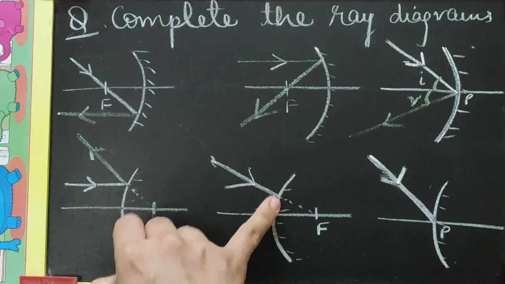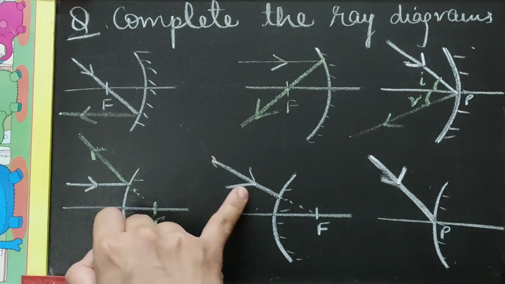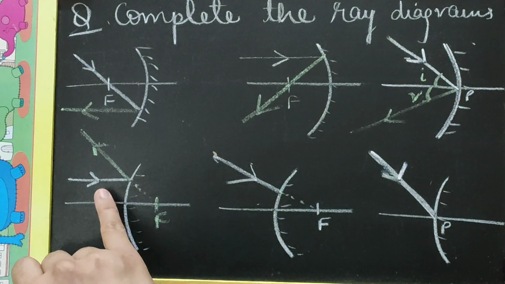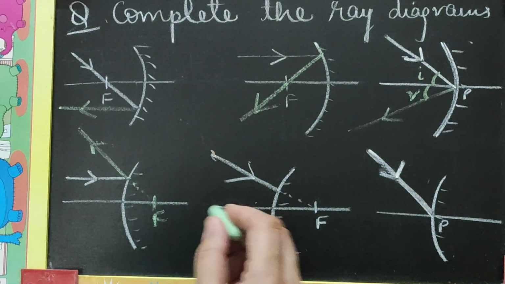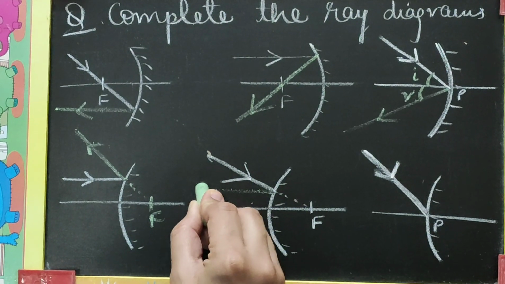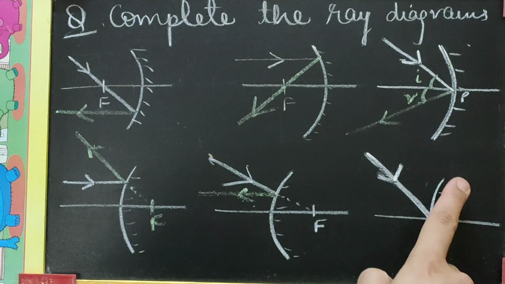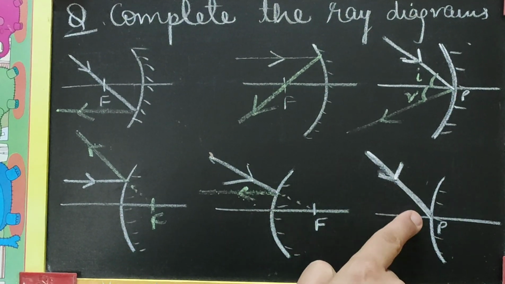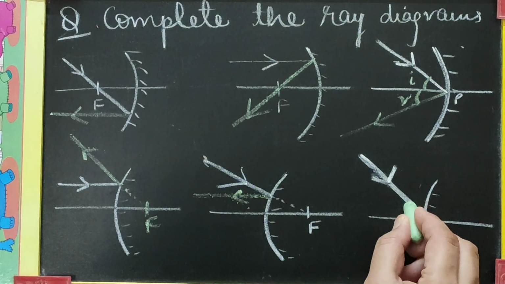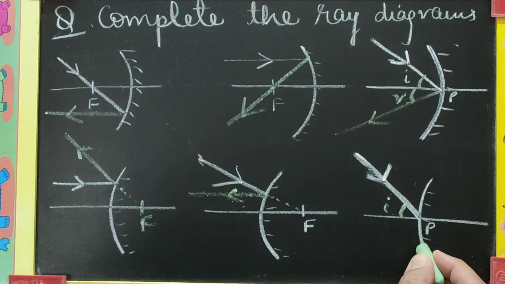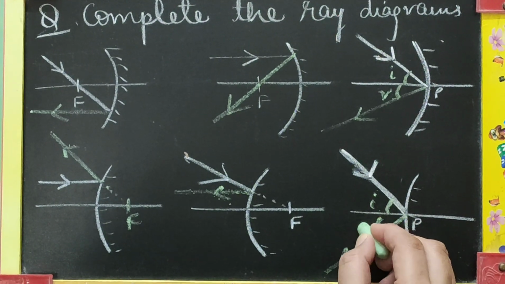In the next ray diagram, which is again for a convex mirror, the incident ray is shown striking the mirror in the direction of focus. So this is the converse of the previous diagram that we completed. This ray which is incident in the direction of focus will become parallel to the principal axis after reflection. And the last case, where again on a convex mirror the incident ray is striking at the pole. Following the same steps as we did for a concave mirror, we will label the angle of incidence and draw the reflected ray at the same angle.